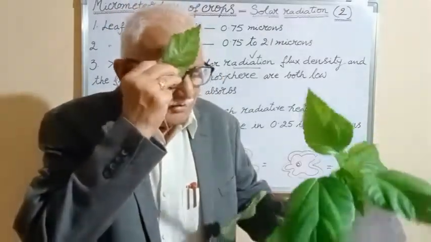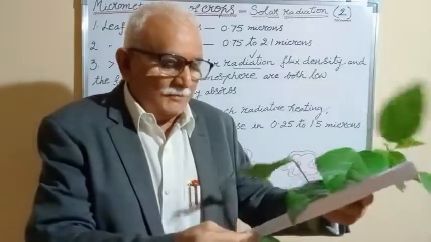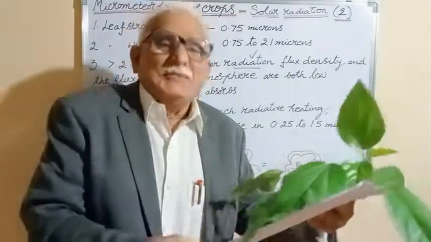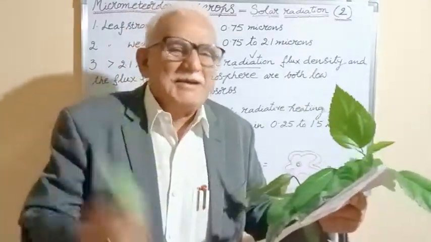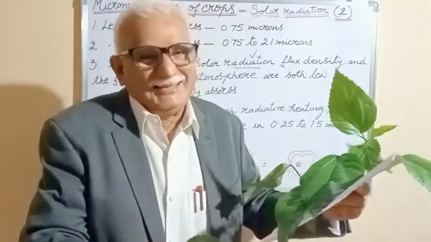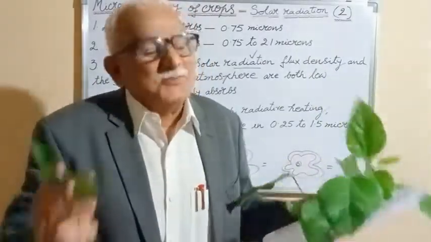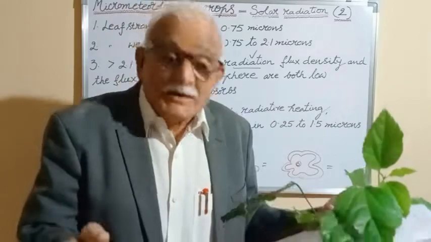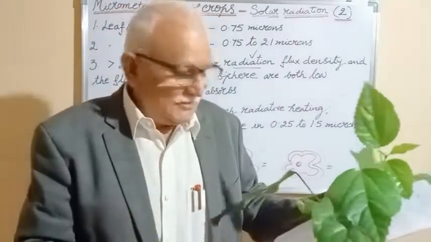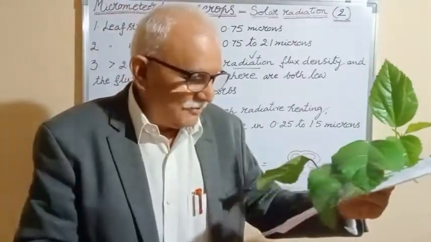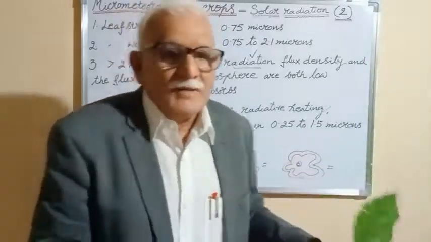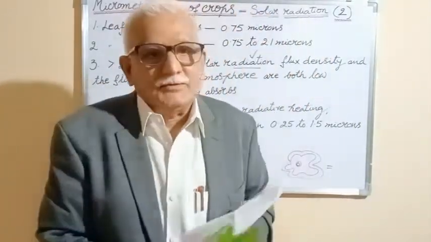It of course will have a peak emissivity. Here it has a very high peak emissivity. This is the reason for the optimum temperature for most of the tropical crops. We call it the same for temperate crops also, here and there, 20 degrees. This is the reason. Now, on a clear sunny day, please write down this very interesting point.